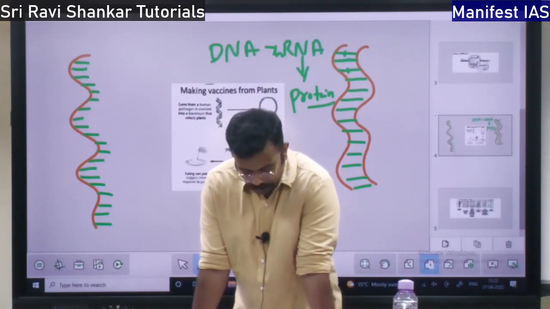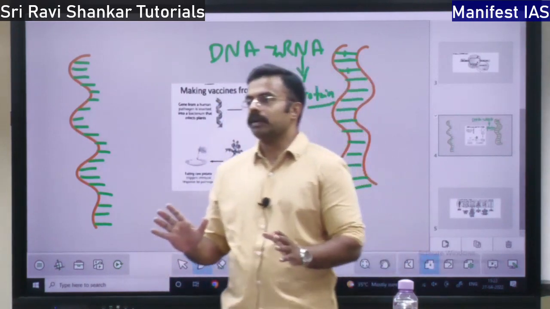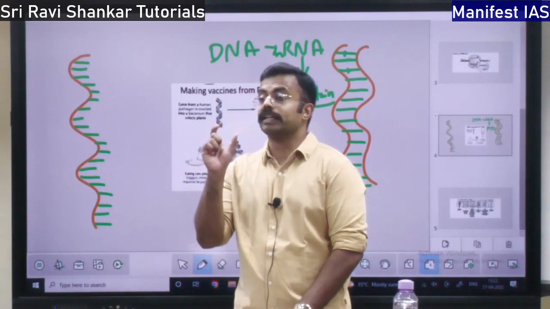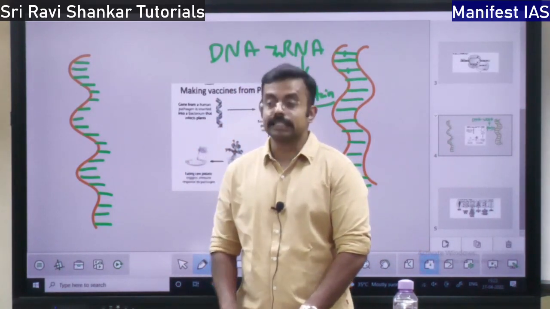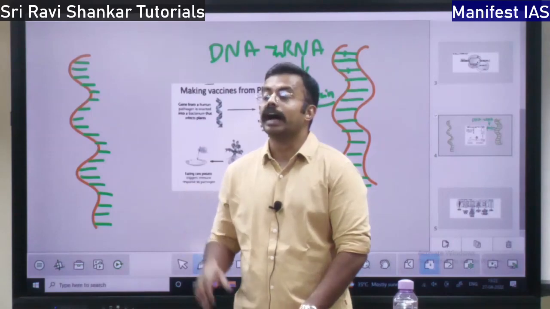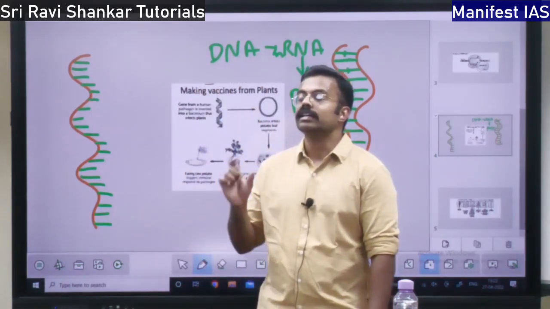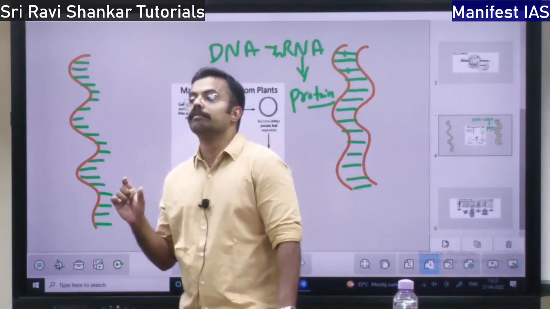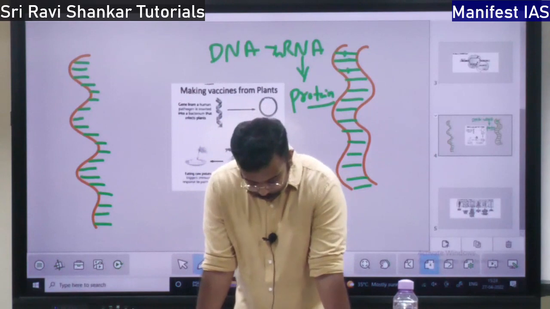If you take the entire DNA, most of it is the same. But there are specific regions where there is high change, high diversity. Those regions are called polymorphic regions. Polymorphic regions of the DNA have high diversity. So if me and you differ in our genes, we differ in the polymorphic region of the DNA, right?